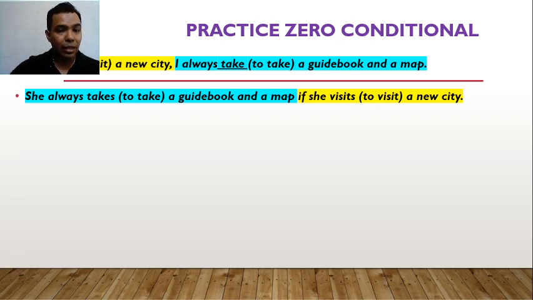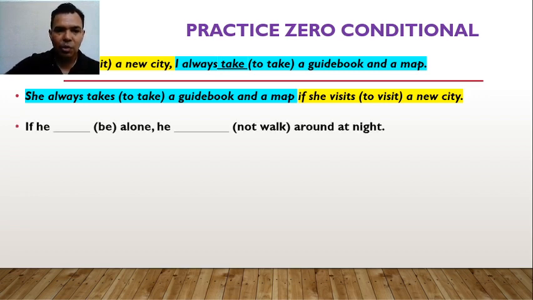But if you have the if clause at the end of the sentence, like in example number 2, you don't need the comma. It's not necessary because the if works as a linking word, as a connector. So you don't need the comma. Let's practice a little. Look at this example.